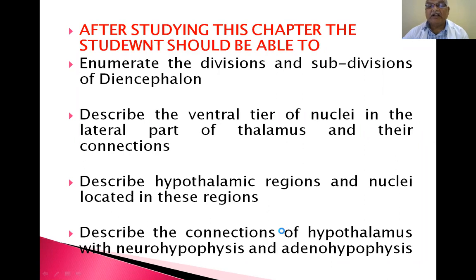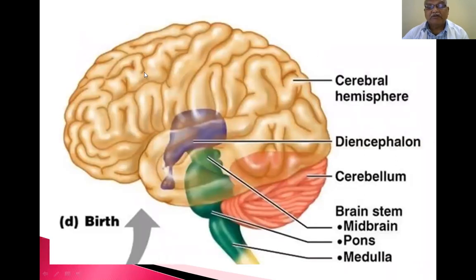Once again, I am telling you, the diencephalon is present between the cerebrum and the midbrain. The midbrain, pons, and medulla oblongata belong to the brainstem. The cerebellum, pons, and medulla you can take as the hindbrain. Then the prosencephalon and diencephalon you can take as the forebrain.